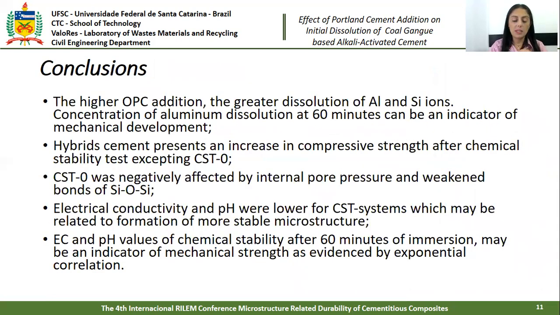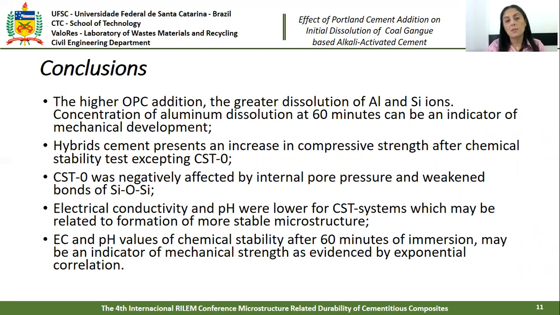So, the main conclusions obtained from the experimental results are listed below. Portland cement addition influenced the alkaline dissolution of silicon and aluminum ions for all samples analyzed. The higher Portland cement addition increased dissolution of aluminum and silicon ions for the CST series. Concentration of aluminum dissolution at 60 minutes can be an indicator of mechanical development.